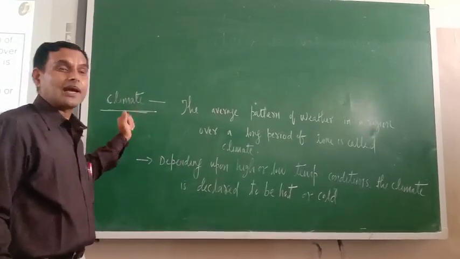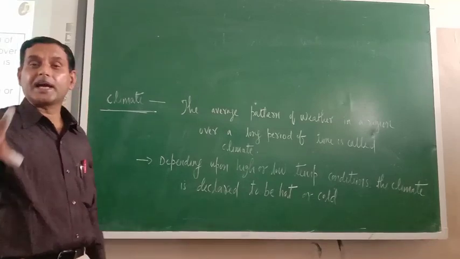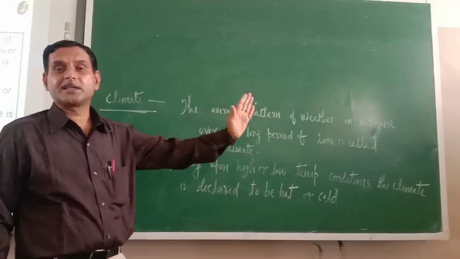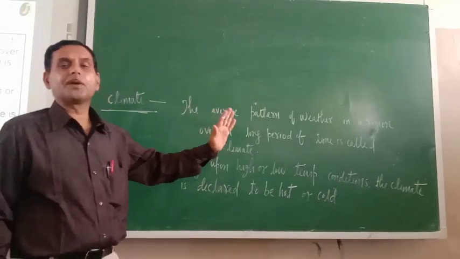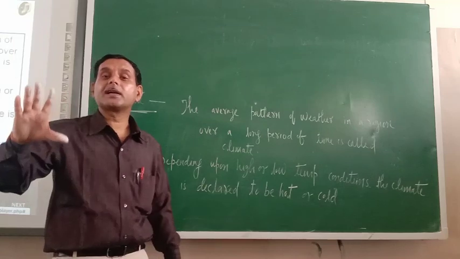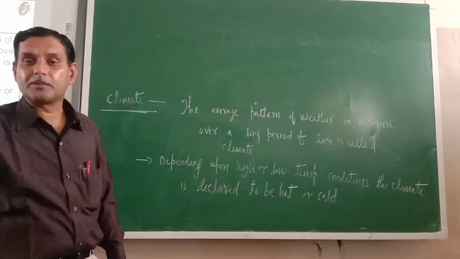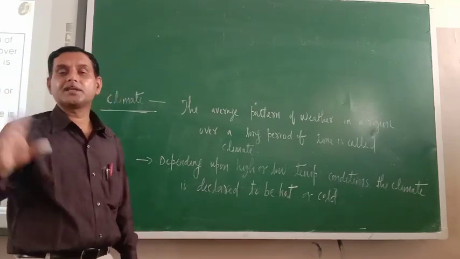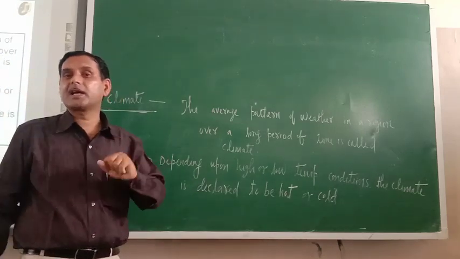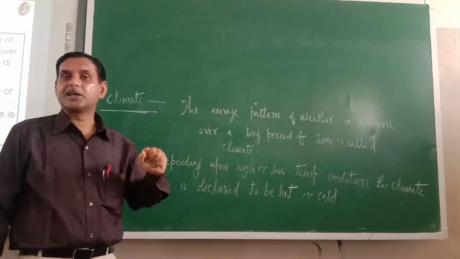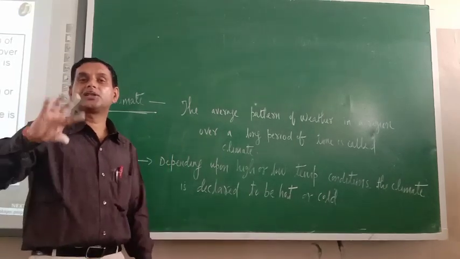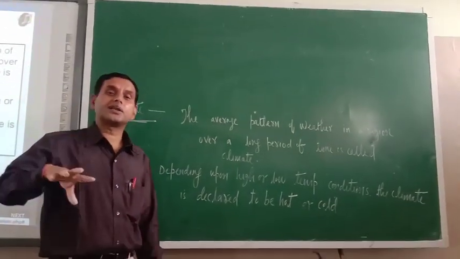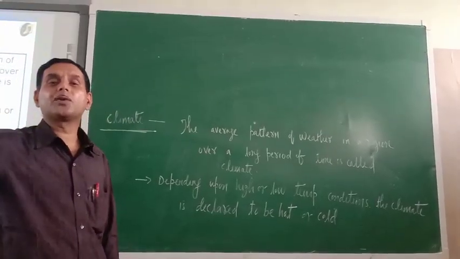But what about climate? Climate is decided or determined on the basis of average pattern of weather in a region over a long period of time. Average pattern of weather over a long period of time means, just see, you might have heard about the J&K, Jammu and Kashmir climate, Rajasthan climate, Tamil Nadu climate, isn't it? So what they are telling is that the J&K climate is very cold. Very cold. So do you think that is decided on a daily basis or day-to-day basis?